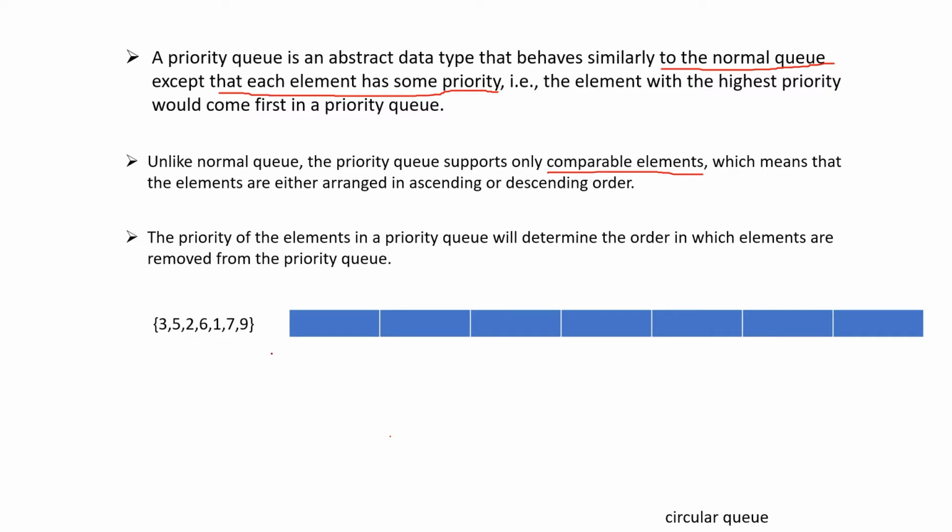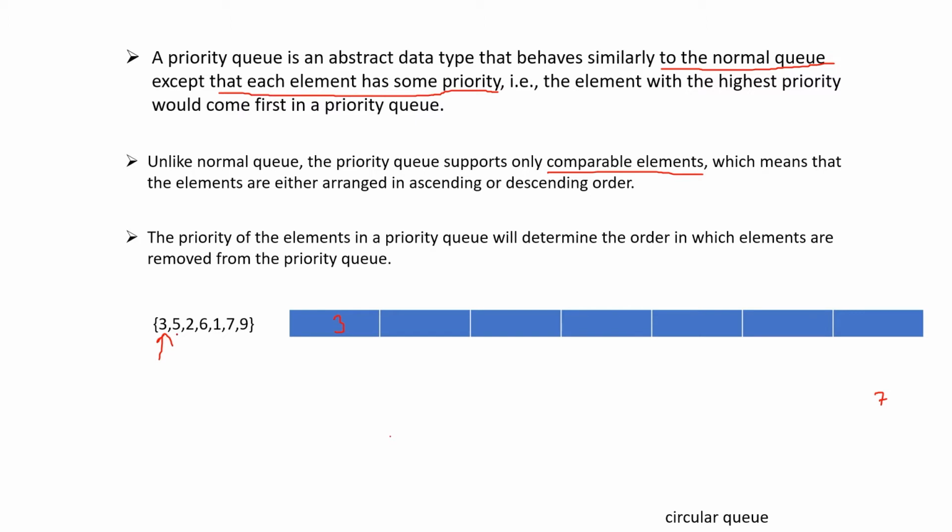Now suppose we have an array whose size is 7. If I want to insert these 7 elements into this queue, let's see how this priority queue behaves. Suppose this is the element which I want to insert into this queue. So I want to insert this 3. Let's insert this 3 at the first place. So this 3 got inserted here. Now assuming that the highest number will have the highest priority.